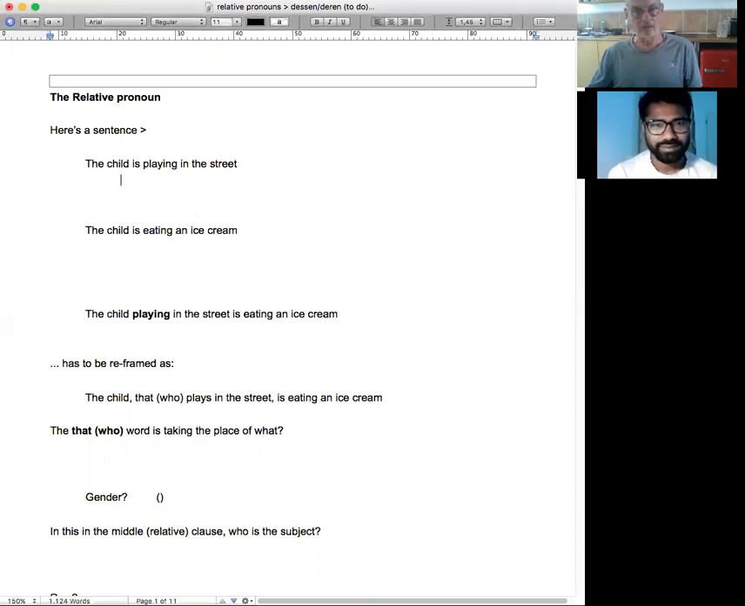How would you say that in German? Das Kind spielt auf der Straße. Very good. Auf der Straße. The child is eating an ice cream. Das Kind isst ein Eis.